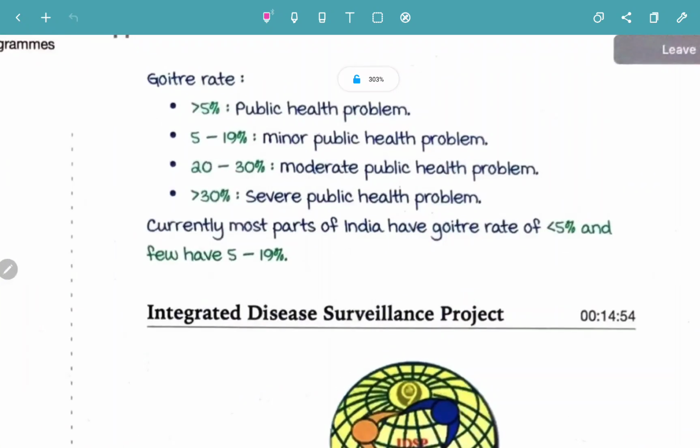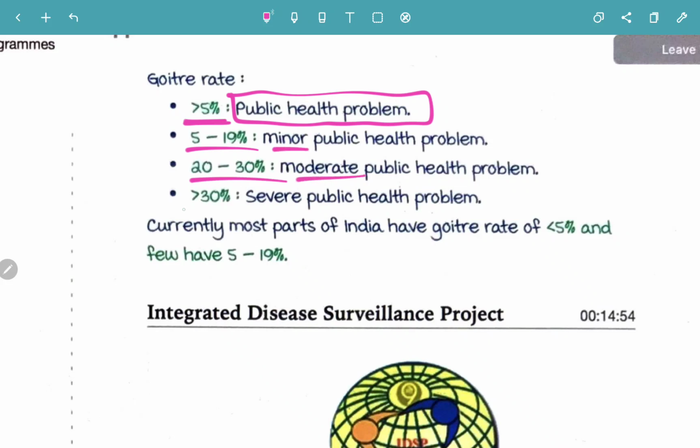Now moving on to the goiter rate. If the goiter rate is more than 5%, then it is a public health problem. If it is 5 to 19%, it's going to be a minor public health problem. If it's 20 to 30%, it's a moderate public health problem. More than 30%, it's a severe public health problem.